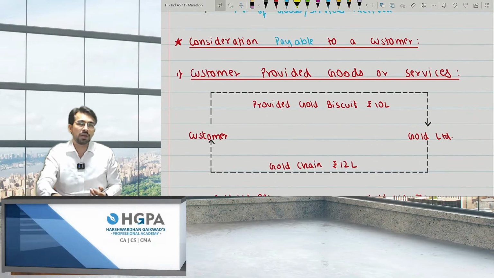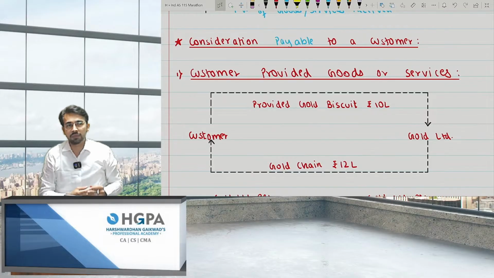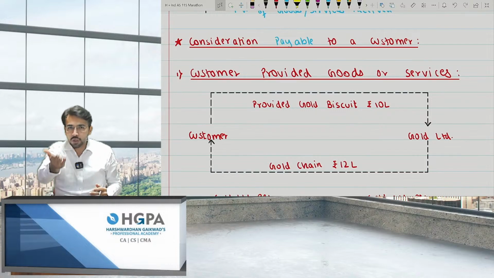Now, what is consideration payable to customer? Basically, again, there are 4 to 5 points in that. Consideration payable to customer means we are paying to the customer. Why will I pay to the customer? Basically, the customer should pay me, right? If you are my customer, you will pay me. Why will I pay you? So there are basically a few cases over there.